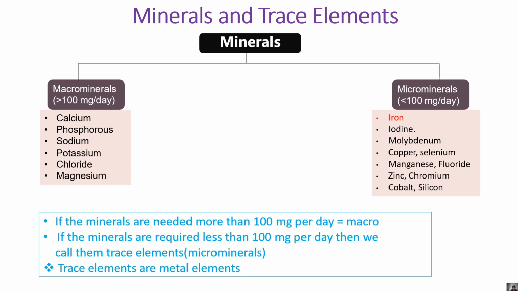Okay, so what is it basically? Macro minerals are those minerals which are required or needed more than 100 gram per day. वो 100 gram से ज़्यादा लगता है, that category is under the macro minerals. Okay, and those minerals which are required less than 100 gram, 100 gram से less लगता है, that's why अपन उसको माइक्रो मिनरल के कैटेगरी में रखते हैं.